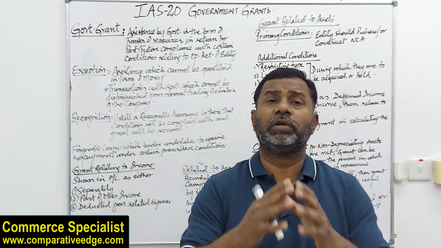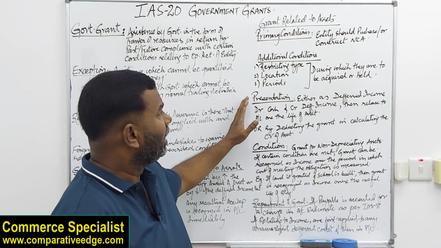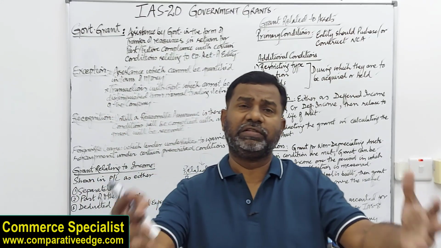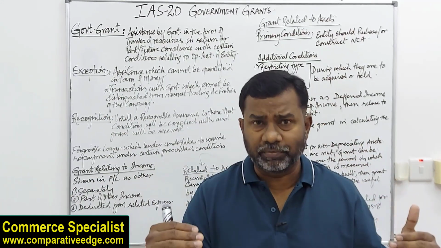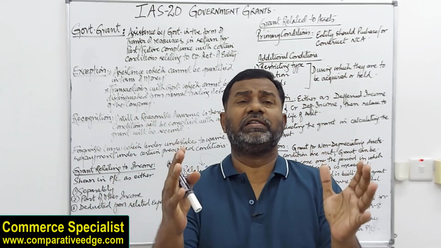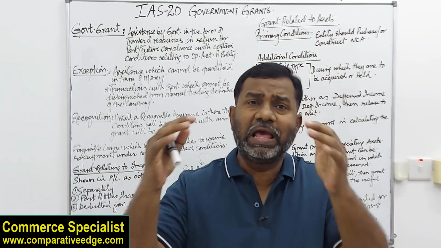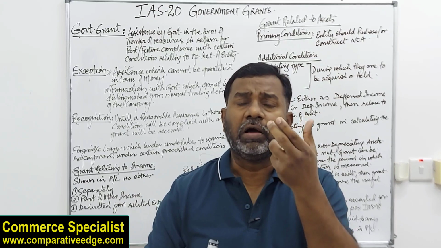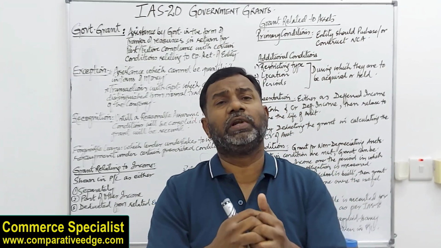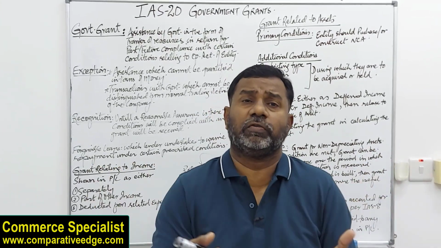Now we're talking about presentation. When we talk about presentation, the grant can be recorded as a deferred income, means when the money is received, you debit cash and credit deferred income. And as I said, there is a period involved. So if the grant is received for 10 years, you record debit cash and credit deferred income, and every year you can divide it by 10 and a portion can be released to profit and loss. So how does it happen? After 1 year, you will be debiting deferred income and crediting profit and loss, let's say with 10,000, if 100,000 were received for 10 years.